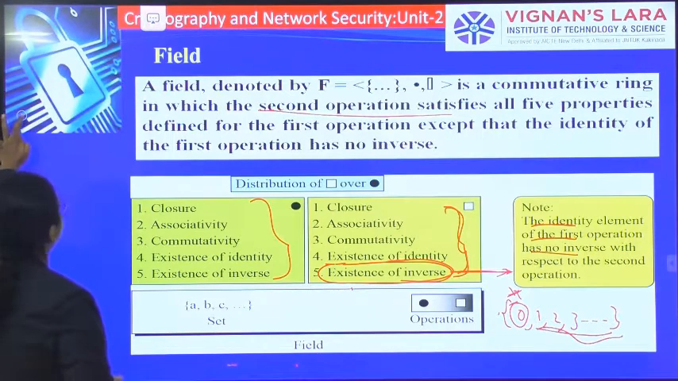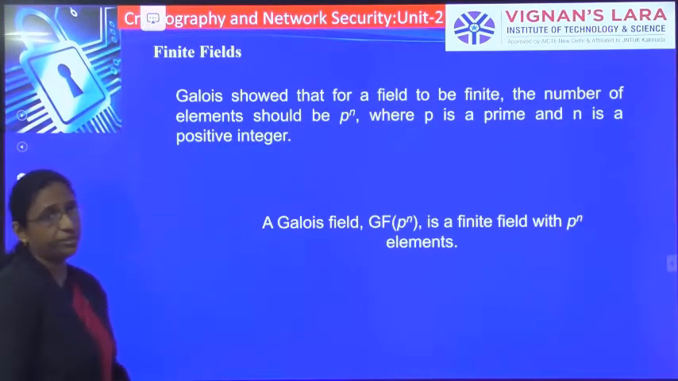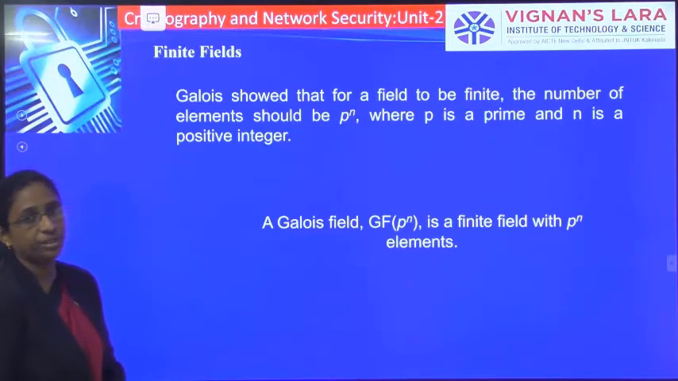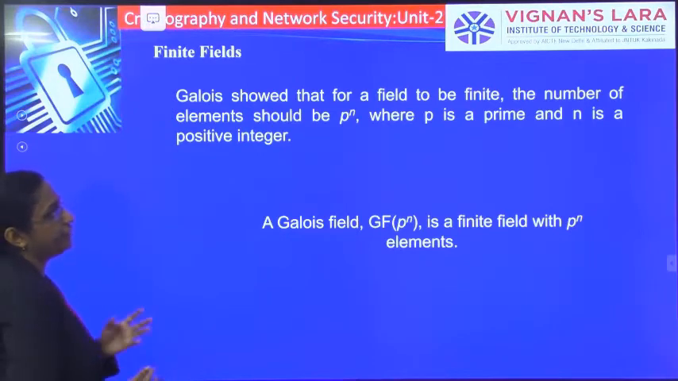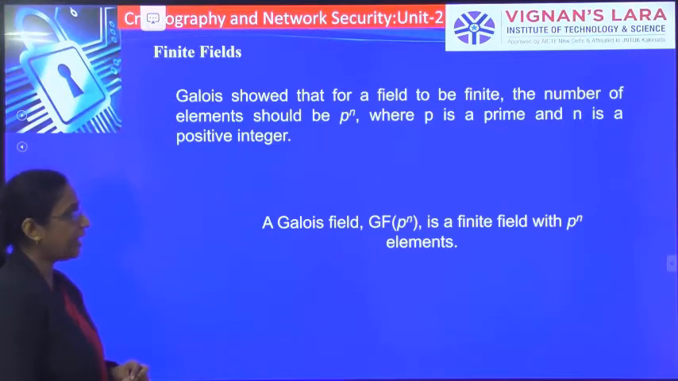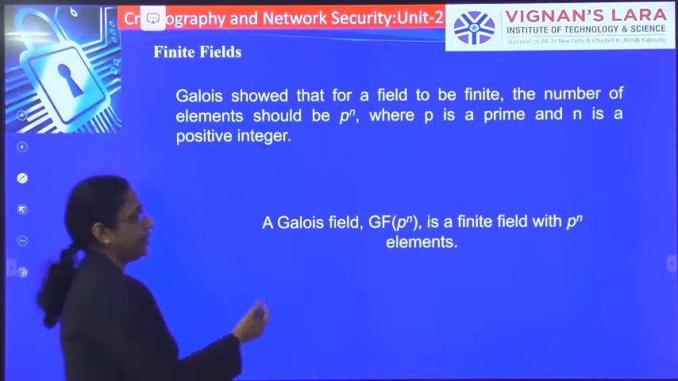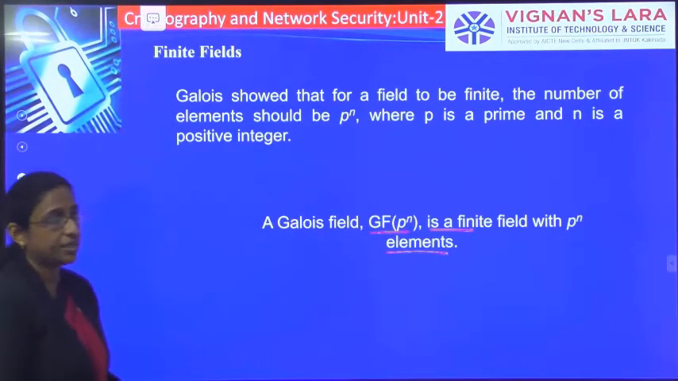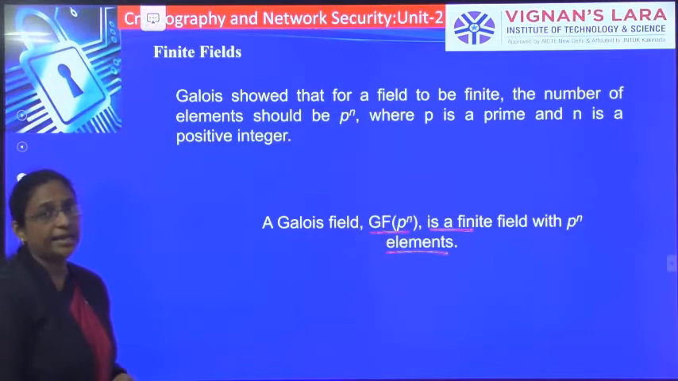Coming to the finite fields, Galois showed that for a field to be finite, the number of elements should be p to the power of n, where p is a prime number and n is any positive integer. So the Galois field GF(p^n) is a finite field with p to the power of n elements, where p is a prime number and n is any positive integer.